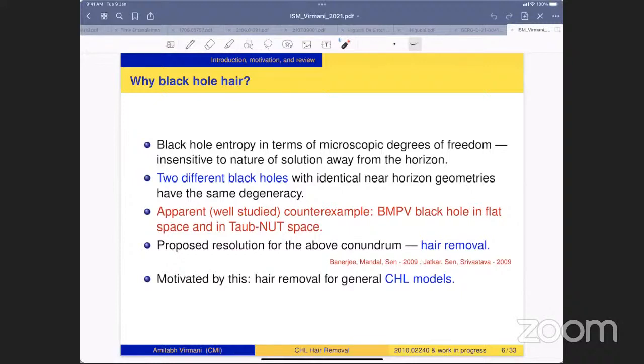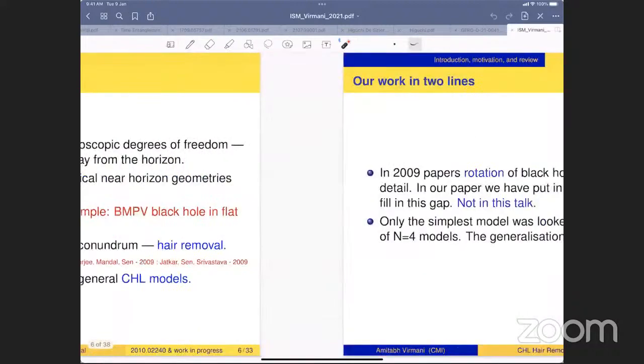This is the BMPV black hole in flat space and the BMPV black hole in Taub-NUT space. There is a proposed resolution to this discrepancy, and the resolution goes under the name of hair removal. This was proposed by Banerjee, Mandal and Sen, and Jatkar, Sen and Srivastava in 2009. Motivated by this, our work is hair removal for the CHL models.